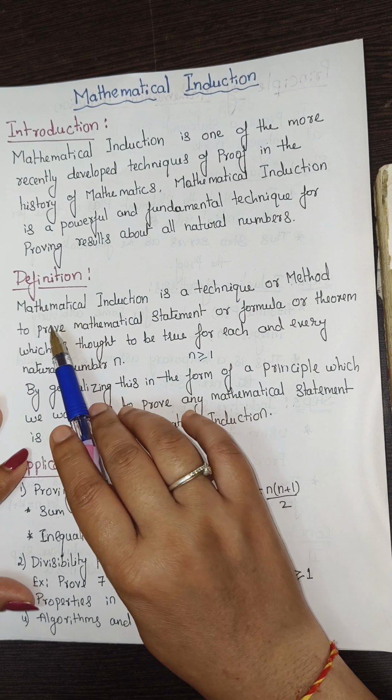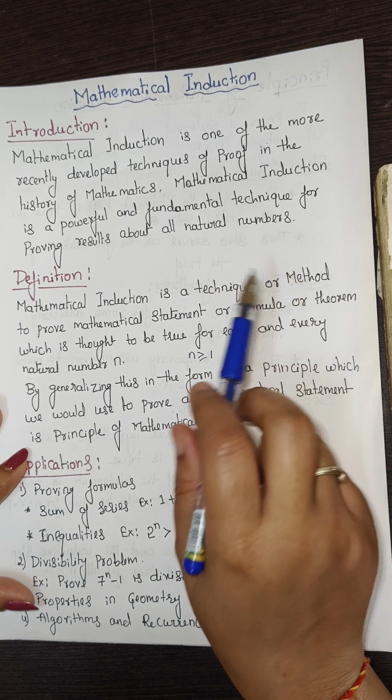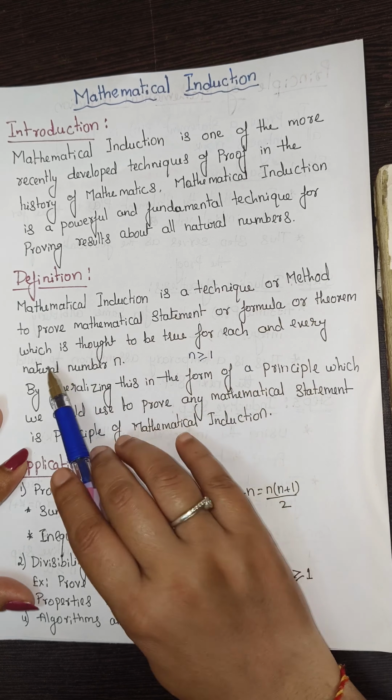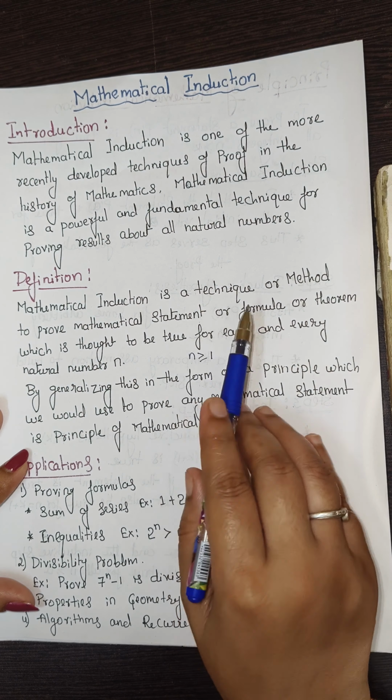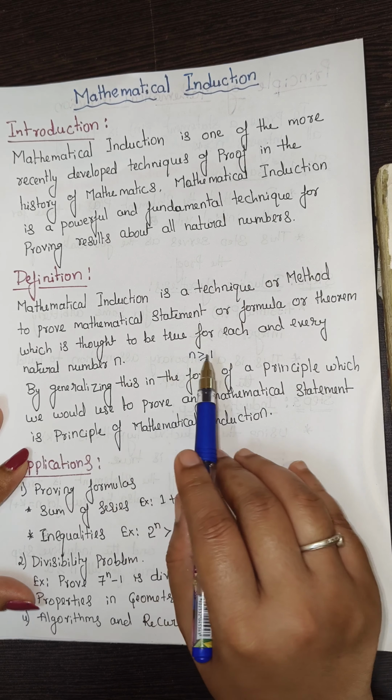Definition of mathematical induction: it is a technique, tool, or method to prove a mathematical statement, formula, or theorem which is thought to be true. We have to consider it to be true only. Then only do we use this technique to prove that theorem or formula for each and every natural number. Natural numbers means it should be greater than or equal to 1.